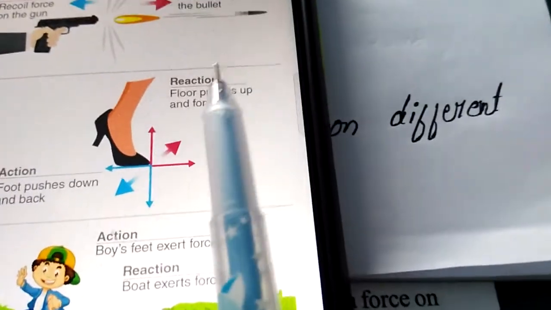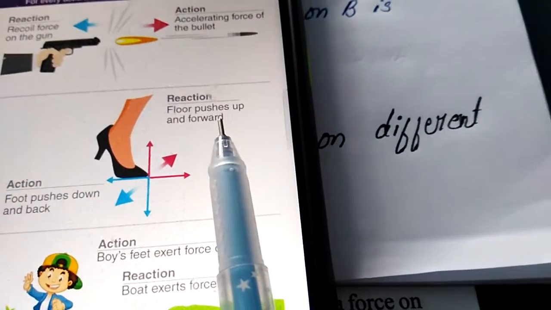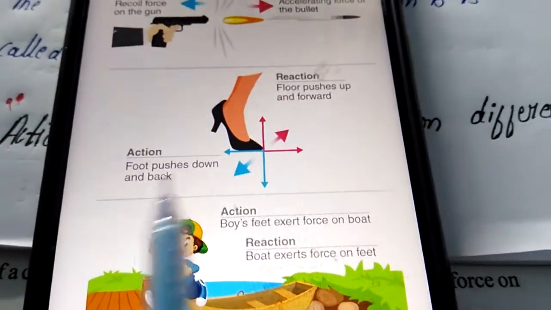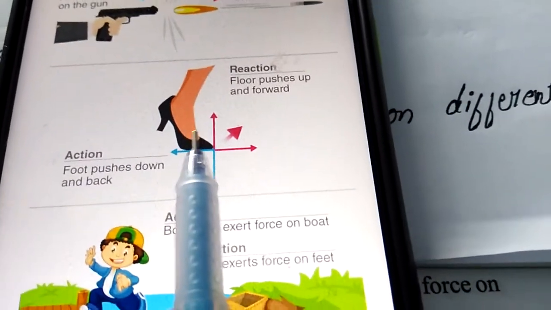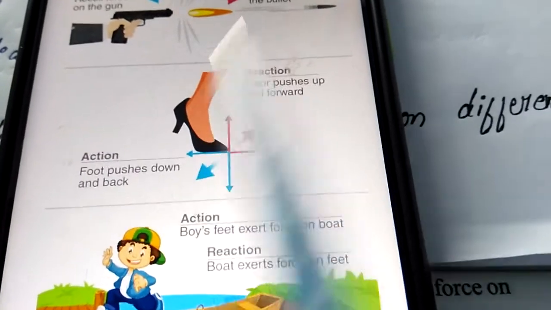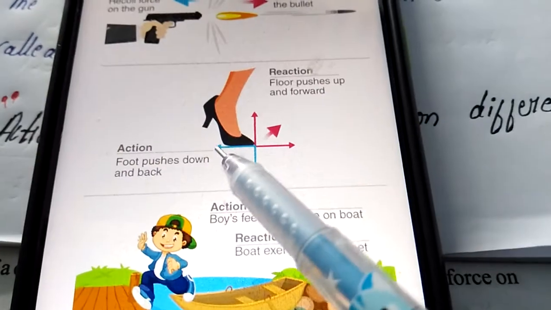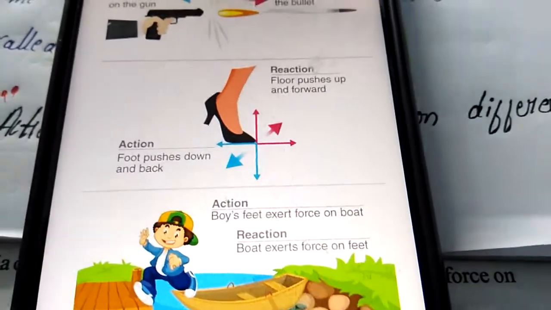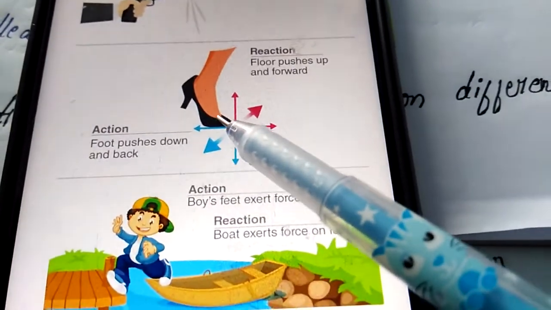The second example is that the floor pushes up and forward. First we have to know about the action. The foot pushes down and back. What happens when we are walking? We apply force forward and also backward. First we apply the force backward to move forward, so here we are applying the action.